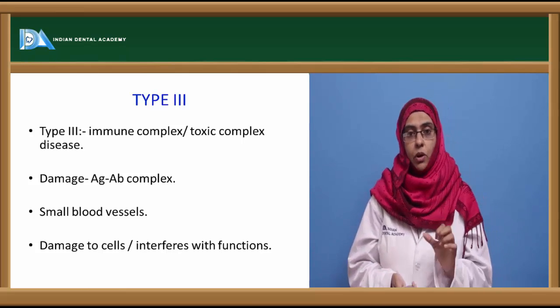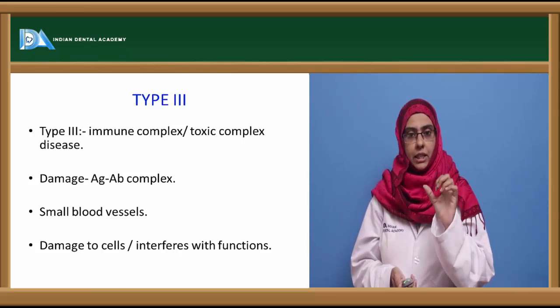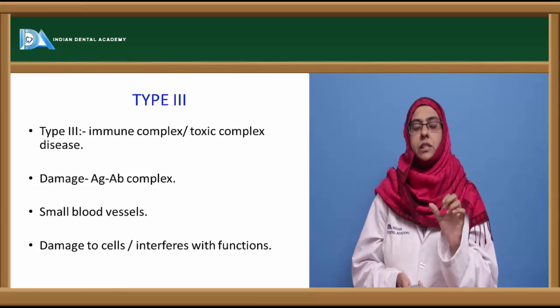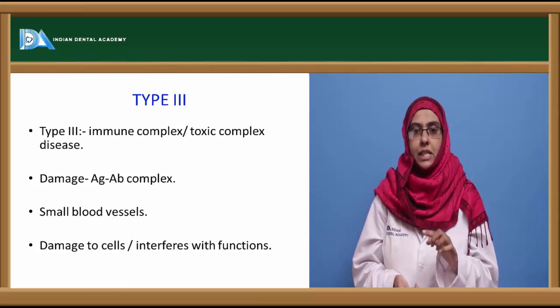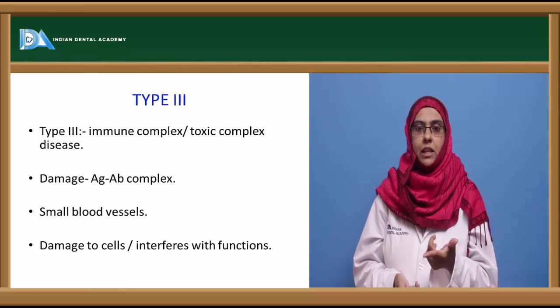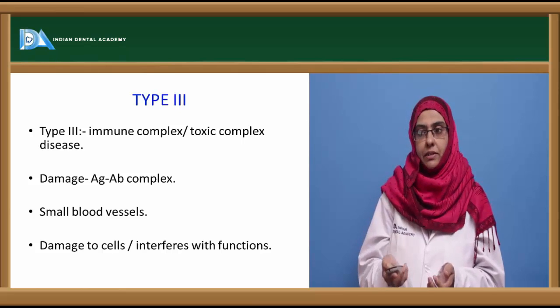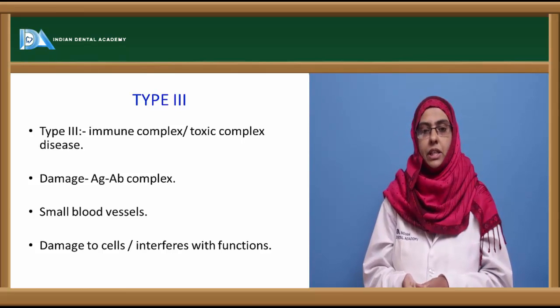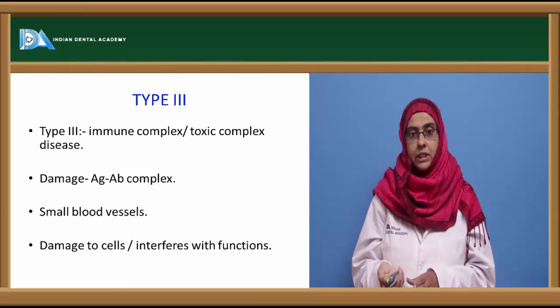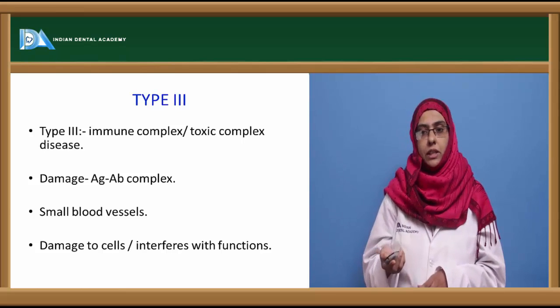These immune complexes damage the cells, usually the small blood vessels. They bind to the endothelial cells and completely damage them, or they can interfere with their function. The clinical manifestations in type 3 hypersensitivity reaction are the Arthus reaction and serum sickness, mostly developed against the heterologous serum.